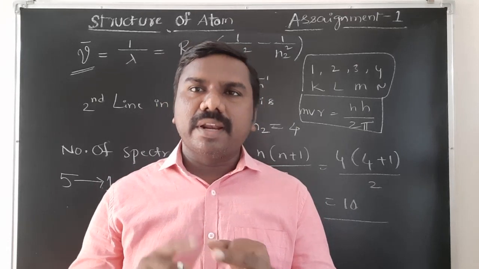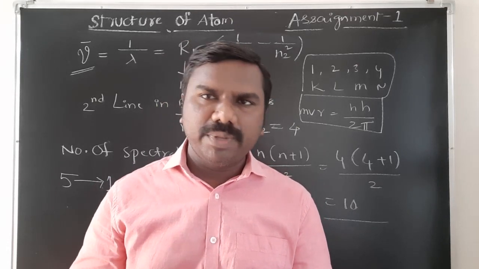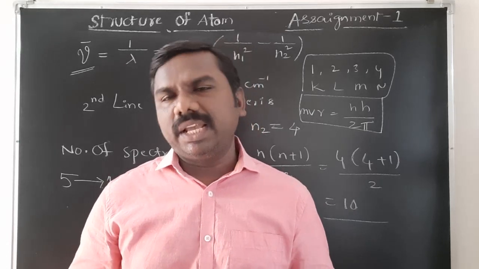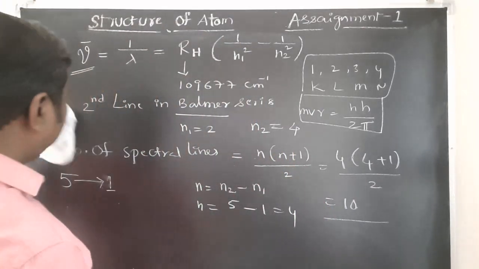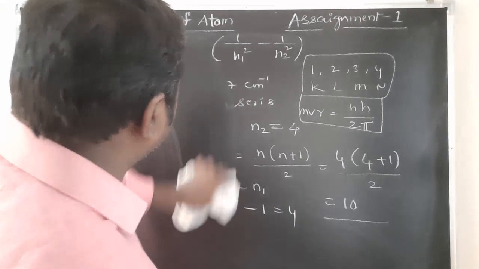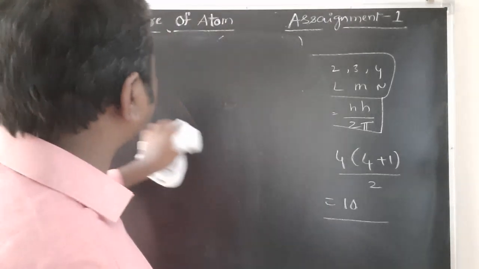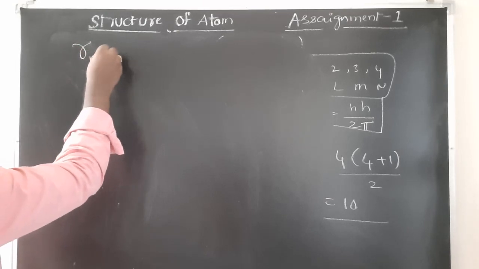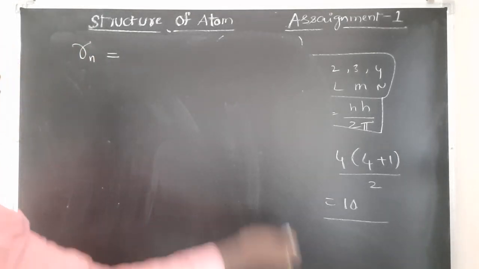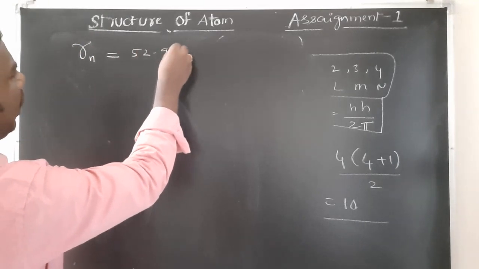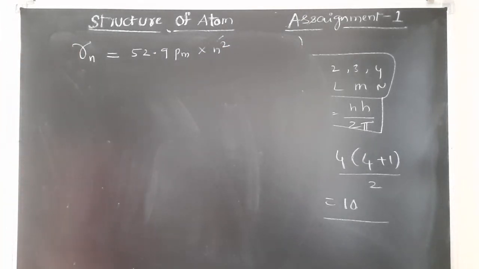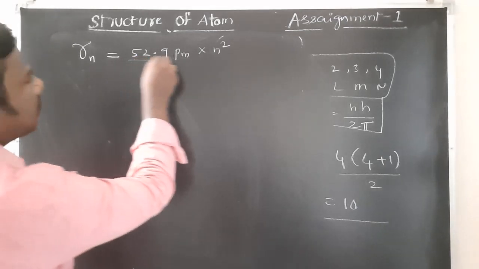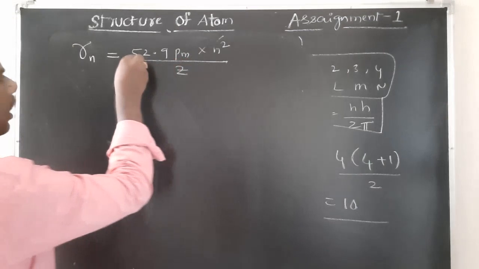Next, energy of electron, radius of orbit, velocity of electron, time period, orbital frequency, all will be explained by Niels Bohr theory. Now, the radius of orbit formula we will see, students. Derivation is no need for us, it's a big one. We should know just the formula. Radius of an electron in the nth orbit is 52.9 picometers into n square by Z. Z means atomic number, n means orbit number.